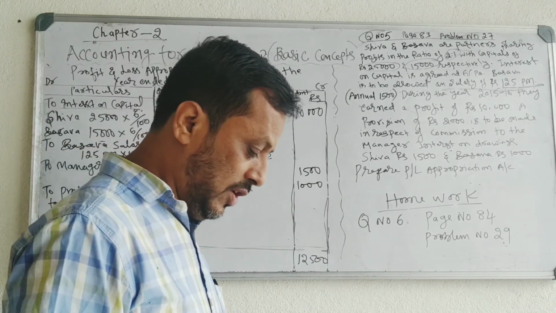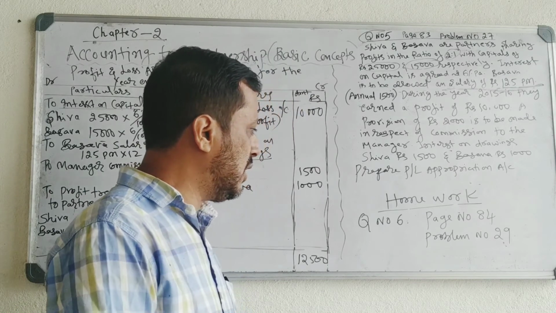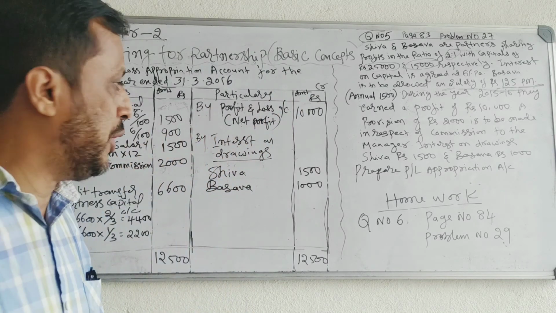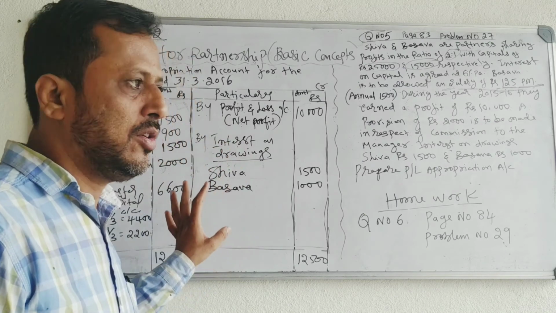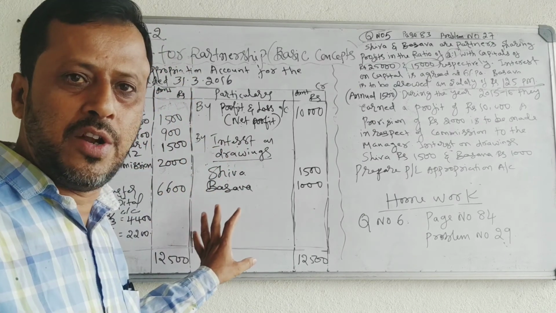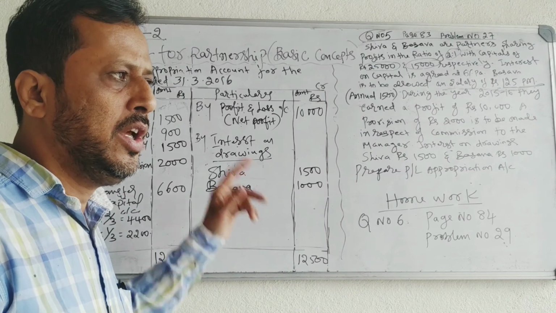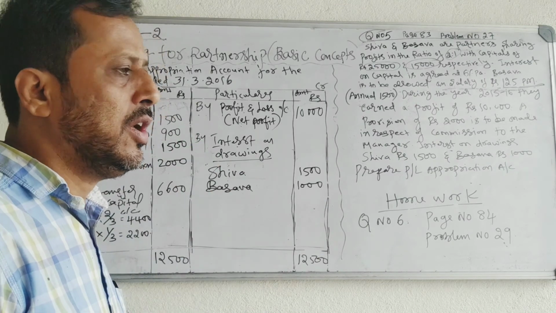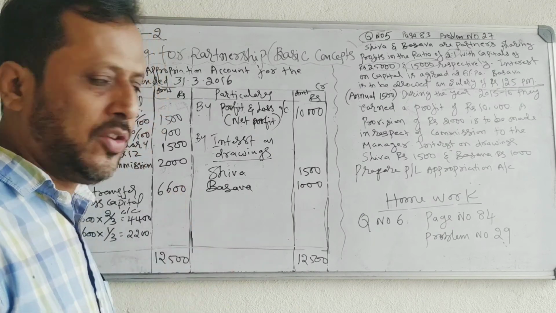Okay. So this is the problem you have to work at home. For today's class, this much is enough. In the next class we will continue with the guarantee of profit. One more topic is there in the profit and loss appropriation account, that is guarantee of profit. That topic will continue in the next class. Thank you.